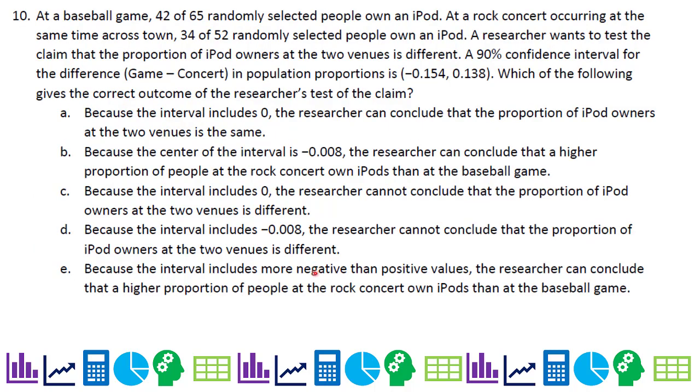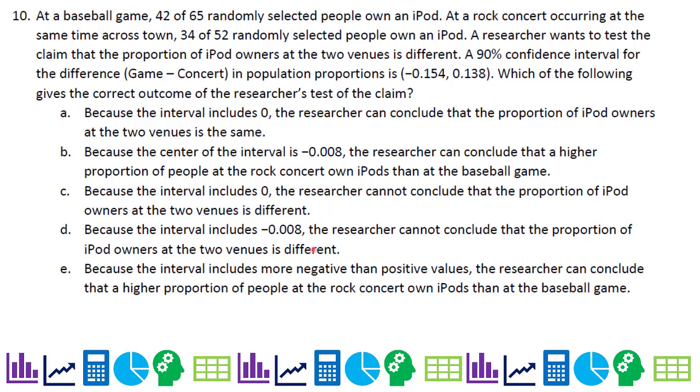Number 10. At a baseball game, 42 of 65 randomly selected people owned an iPod. At a rock concert occurring at the same time across town, 34 of 52 randomly selected people owned an iPod. A researcher wants to test the claim that the proportion of iPod owners at the two venues is different. So he constructs a 90% confidence interval for the difference, game minus concert, in population proportions, and he gets negative 0.154 to 0.138. Which of the following gives the correct outcome of the researcher's test of the claim?